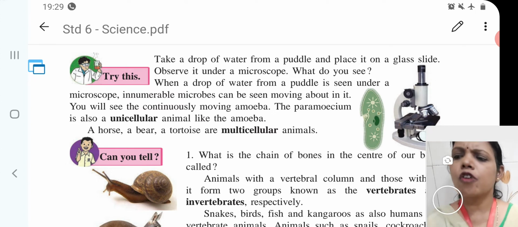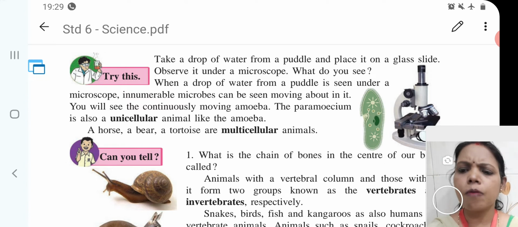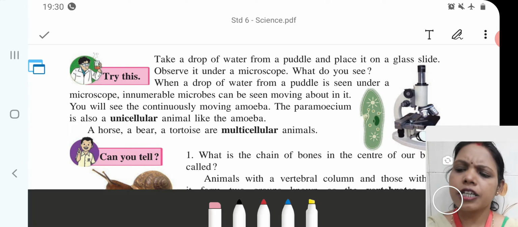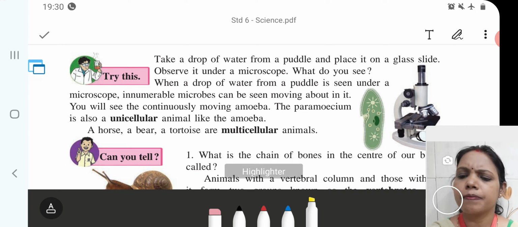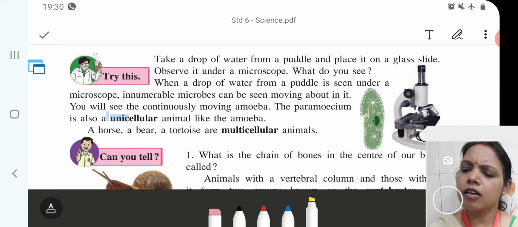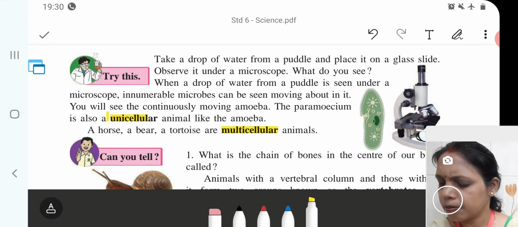When a drop of water from a puddle is seen under a microscope, innumerable microbes can be seen moving about in it. We will see the continuously moving amoeba. The paramecium is also a unicellular animal like the amoeba. Horse, bear, tortoise are multicellular animals.